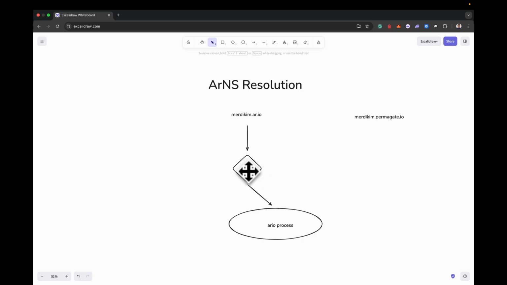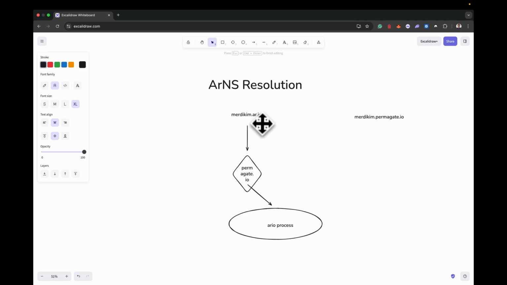So if ar.io fails, you can just use permagate.io. And if that also maybe isn't available, or it's blocked from your area by your providers, you can switch to any other and you'll still access the same content and the same data. This is very, very interesting if you think about it deeply, and I'm very, very excited.